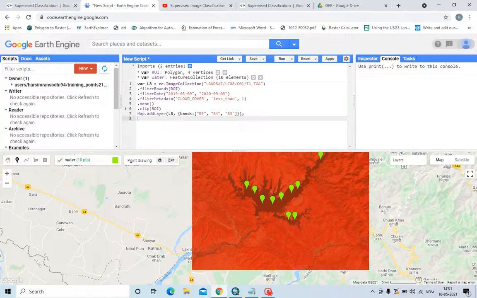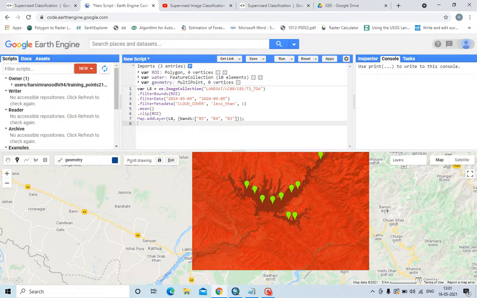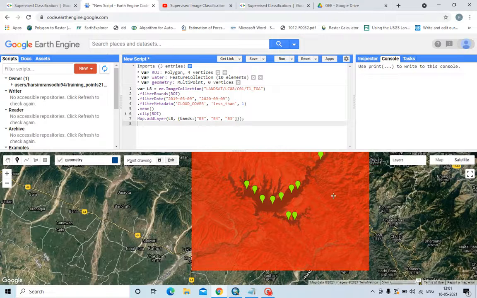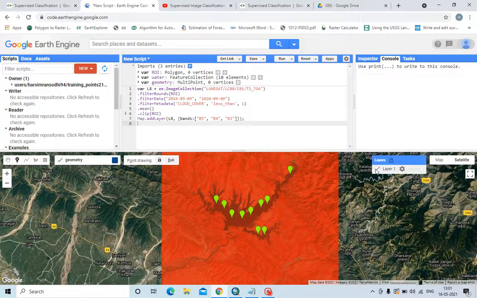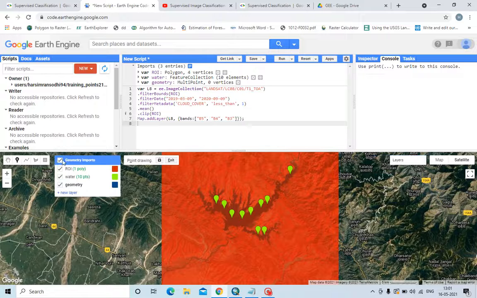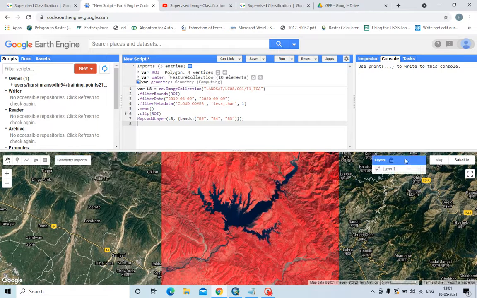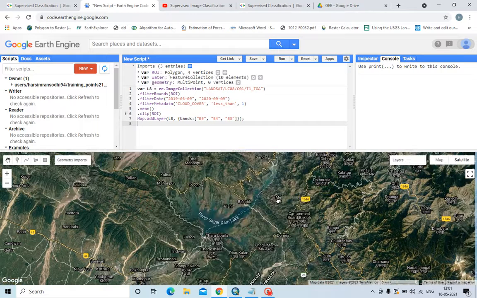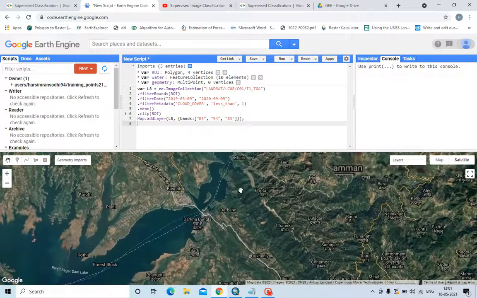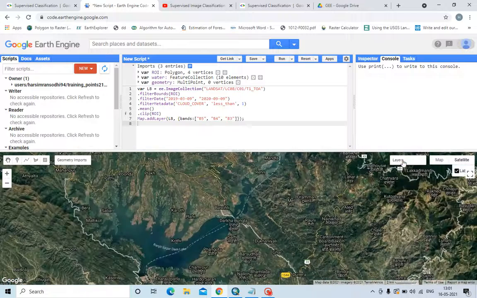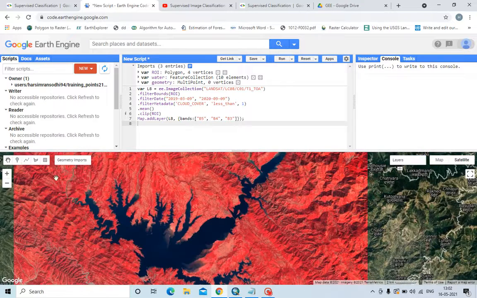Okay, now create another training point for forest. Let us first see where is the forest. You can also view it in a satellite imagery. So this is the forest area. The dark patch color showing in this color is the forest area.